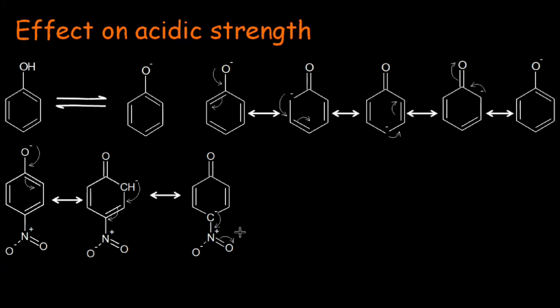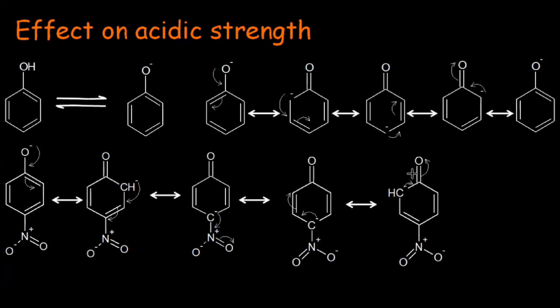Another canonical form is possible when the pi bond of the nitro group breaks and the negative charge shifts between carbon and nitrogen. Now the negative charge on the para position can shift between the meta and para carbon, and the negative charge goes on the ortho position. In the end, oxygen gets its lone pair back when the negative charge shifts between these two carbons and the pi bond breaks off, giving rise to this structure. So 6 resonating structures are possible when the nitro group, which is an electron withdrawing group, is attached at the para position.